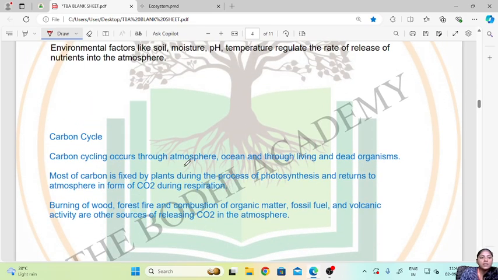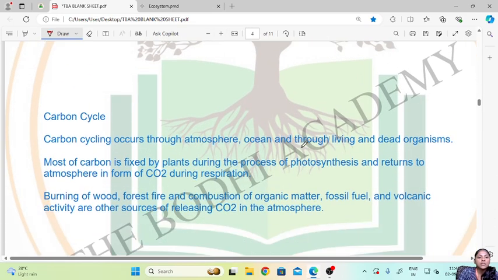So the first cycle that we are going to see is the carbon cycle. Carbon cycling occurs through atmosphere, ocean and through living and dead organisms. So whatever movement of carbon takes place on earth through atmosphere, ocean or through living or dead organisms is called the carbon cycle.